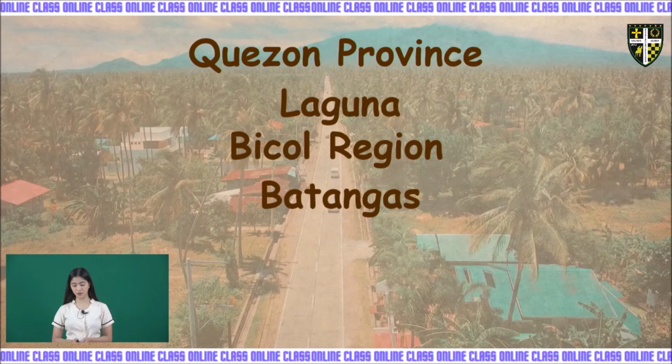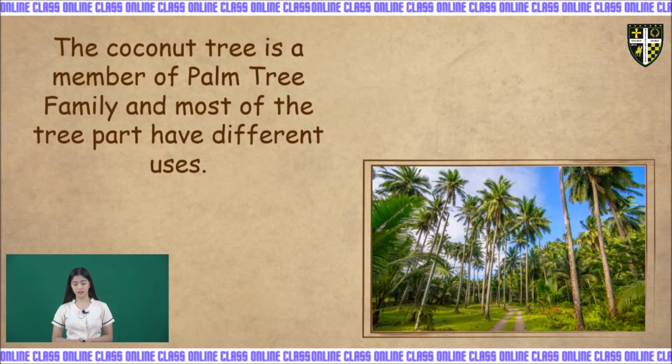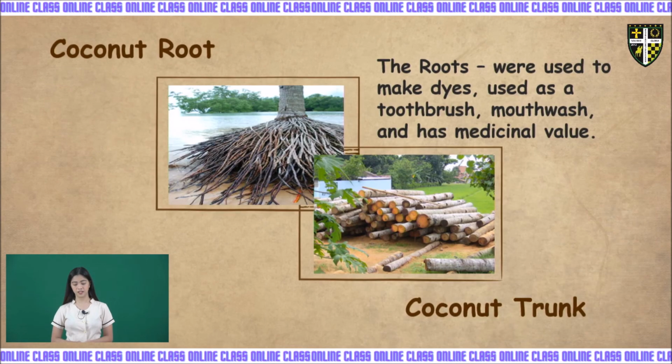The people from these provinces plant coconut trees, and the coconut tree is a member of the palm tree family. Most parts of this plant have different uses, such as the coconut roots, which are used to make dyes, used as toothbrush, mouthwash, and have medical value. And also the coconut trunk.